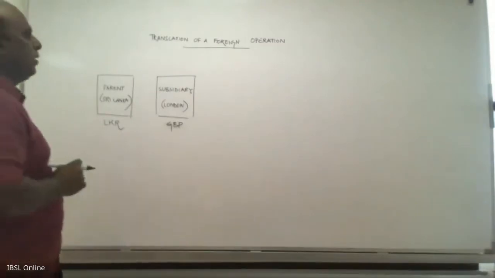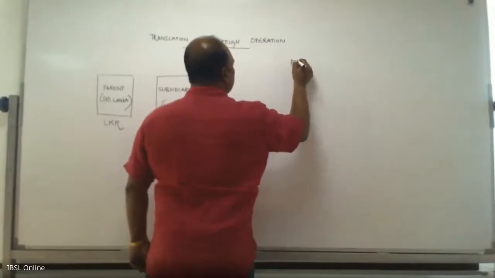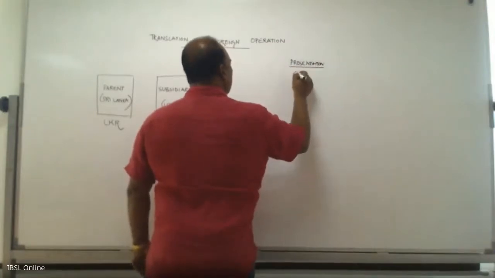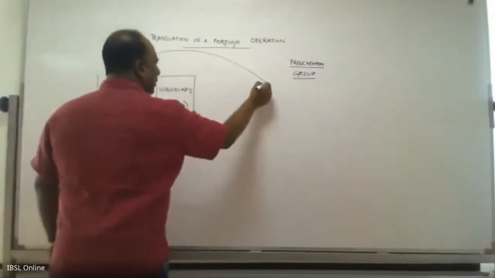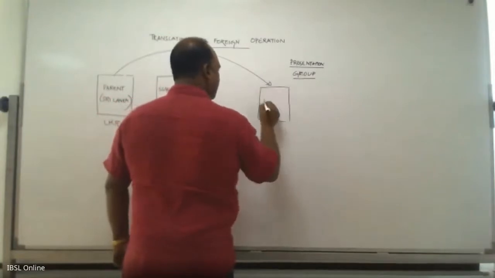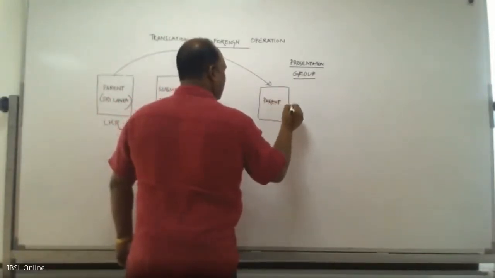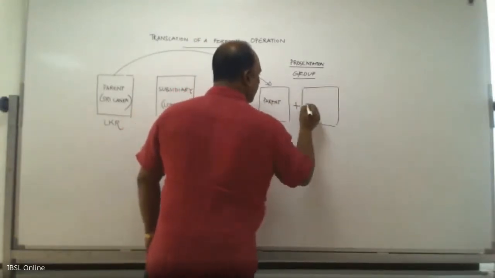Now, when it comes to presentation, you have to prepare the financial statements of the group. So what you need to do, you need to bring in the parent, plus you need to bring in the subsidiary.